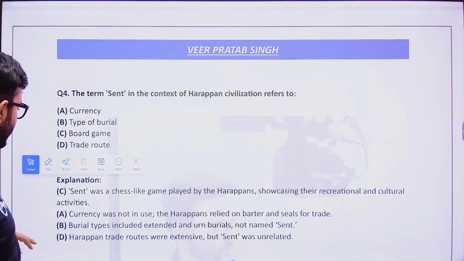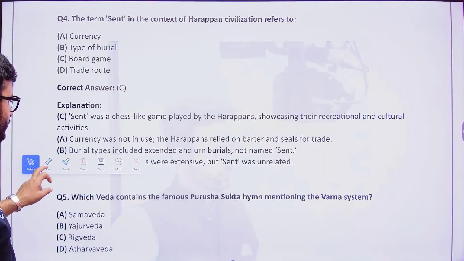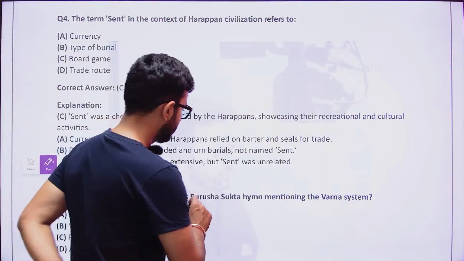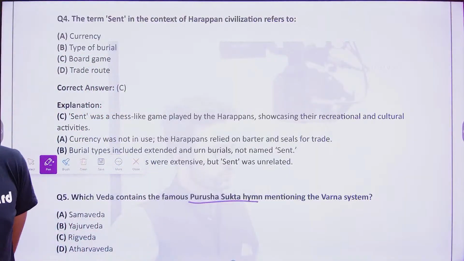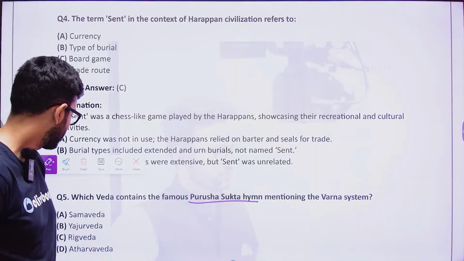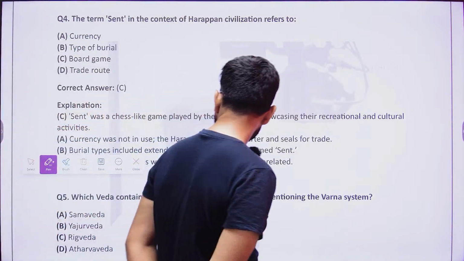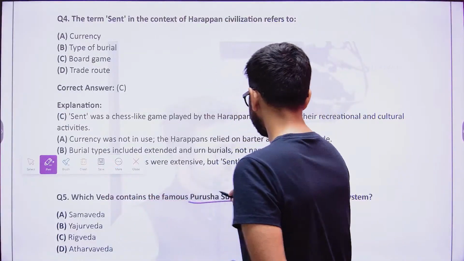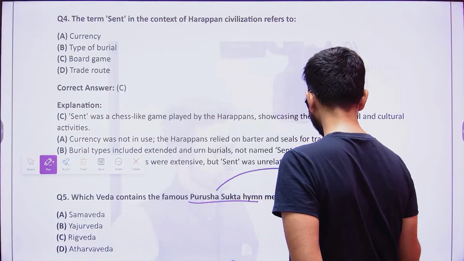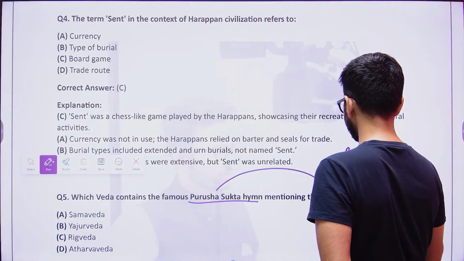Now the next one is, which Veda contains the famous Purusukta hymn mentioning the Varna system? Which Veda is going to have the Purusukta hymn that mentions the Varna system? The Varna system means the Brahmin, Kshatriya, Vaishya and Shudra.